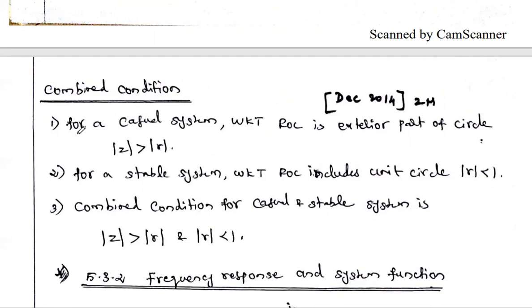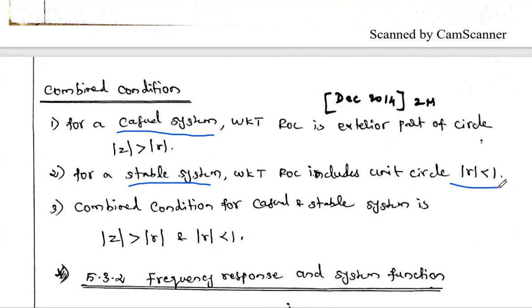For a causal system, the ROC is the exterior of a circle, that is, modulus of z greater than some R value. And for a stable system, the ROC includes the unit circle, which means this R value must be less than 1. So we have to combine these two conditions. For a system to be both causal and stable, it should satisfy these two conditions.